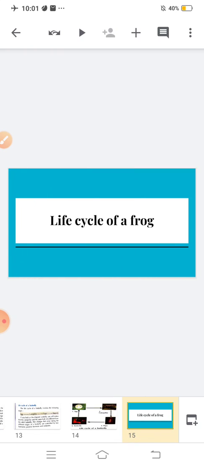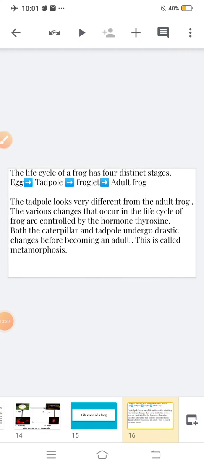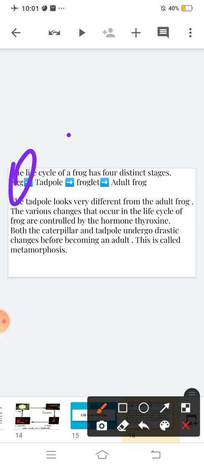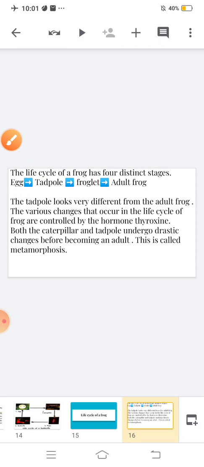Now, life cycle of frog. The life cycle of a frog has 4 distinct stages. Number 1, egg. Then tadpole, froglet and adult frog. The tadpole looks very different from the adult frog. The various changes that occur in the life cycle of a frog are controlled by the hormone thyroxine. Both the caterpillar and tadpole undergo drastic change before becoming an adult. In butterfly it is the caterpillar, and if you are talking about frog, it is the tadpole.